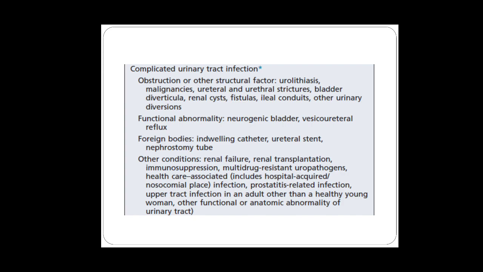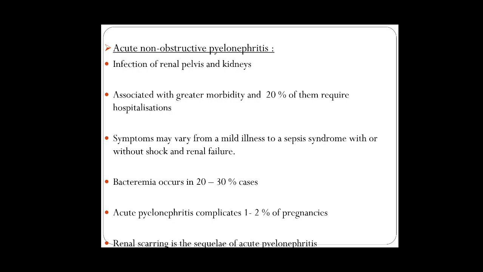Foreign bodies like indwelling catheter, ureteral stent, nephrostomy tube. Other conditions are renal failure and renal transplant, immunosuppression, multi-drug resistant pathogens, healthcare associated infections, prostatitis-related infection, and upper tract infection in adults other than a healthy young woman, and other functional abnormalities of the urinary tract.